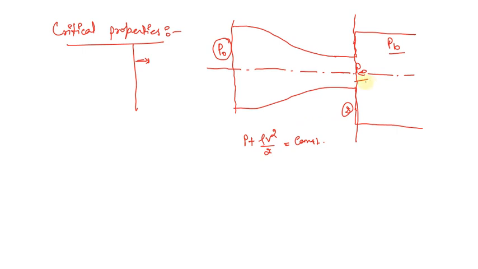The same thing is happening over here: if I decrease the pressure, that is the back pressure, correspondingly the exit pressure is also going to decrease, and with respect to that the velocity is going to increase at the exit section.